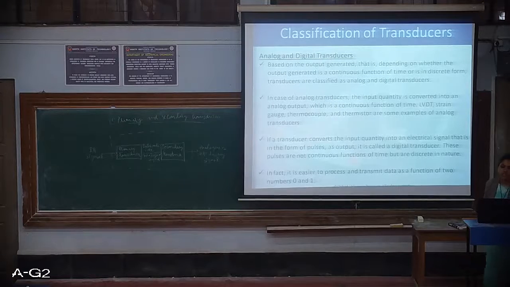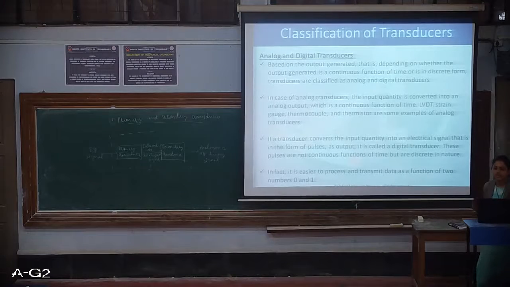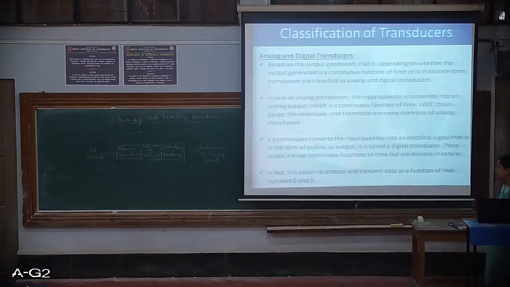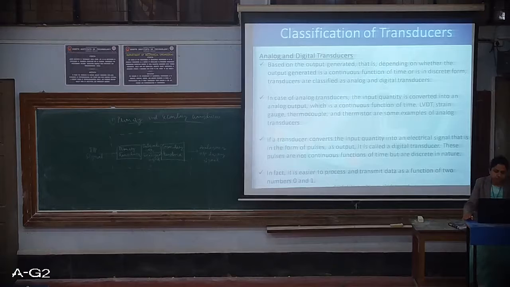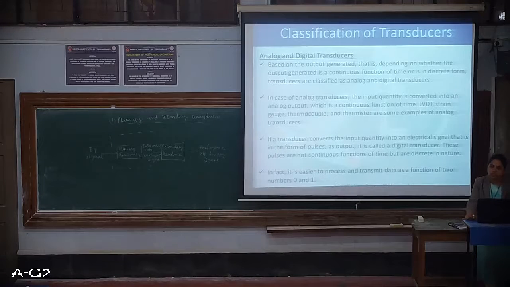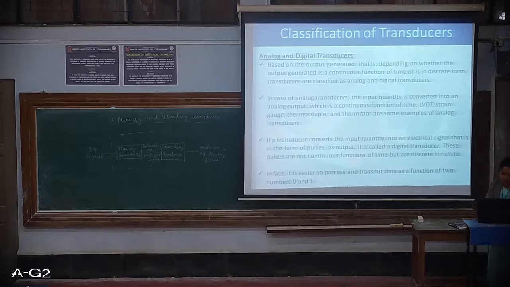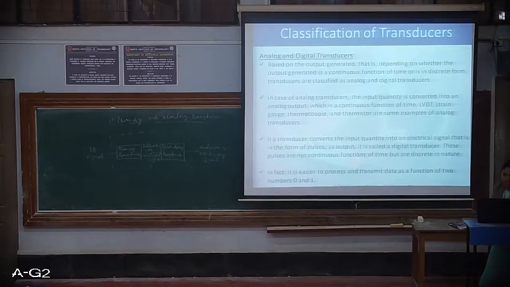If the transducer converts the input quantity into an electrical signal in the form of pulses as output, then it is called a digital transducer. Here it is not a continuous function of time, but it is discrete in nature. The digital display will be there. In fact, it is easier to process and transmit data as a function of two numbers, 0 and 1. So this is about analog and digital transducers.